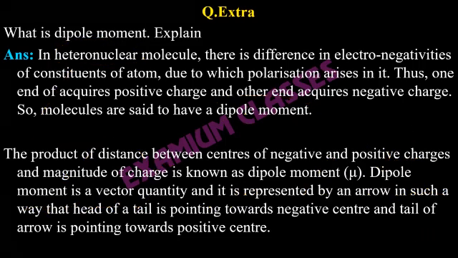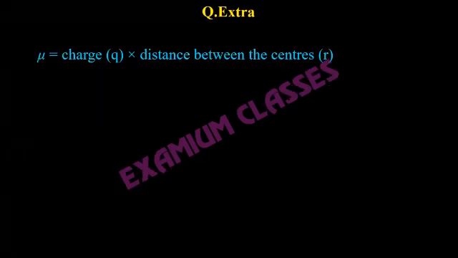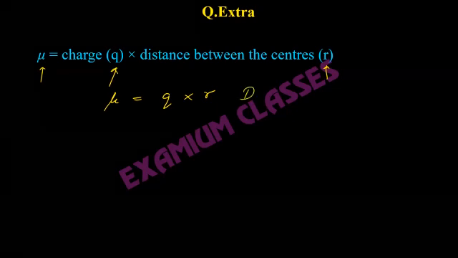Now, if we represent it in the form of a mathematical formula, we will say that the product of the charges and the distance between the centers of the elements is equal to the dipole moment, represented by mu. So mu, the dipole moment, is charge multiplied by the distance between the charges. Distance between the charges is center to center. The unit of dipole moment is debye, represented by D.